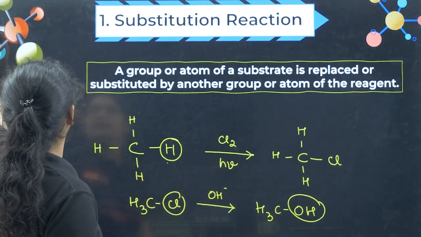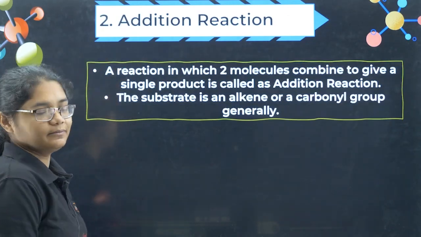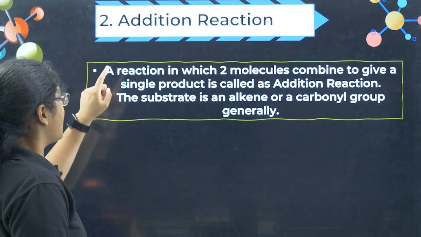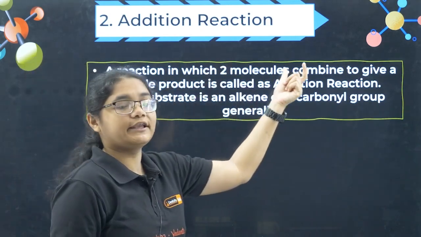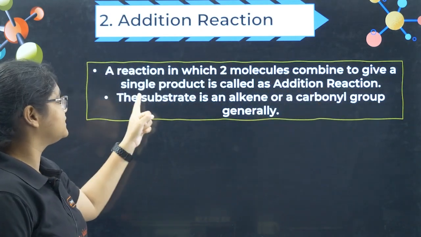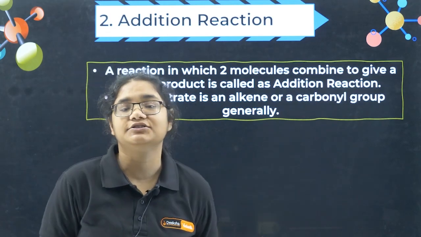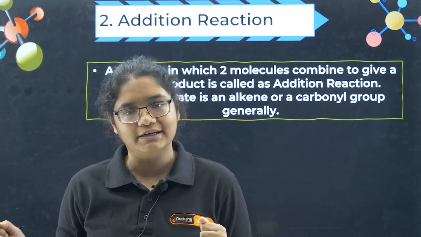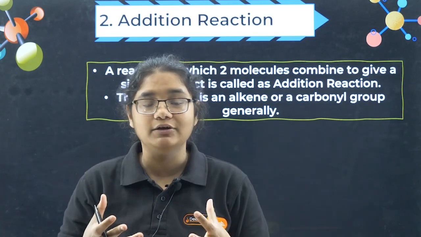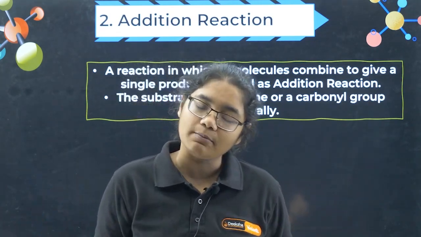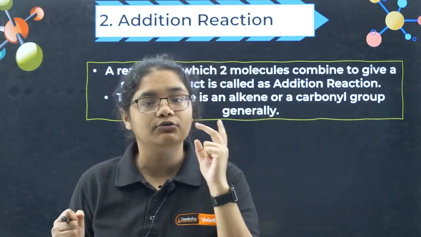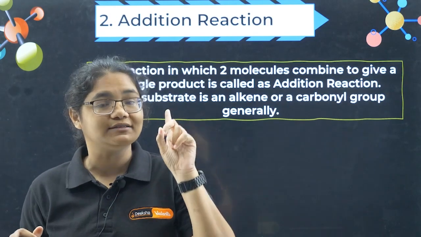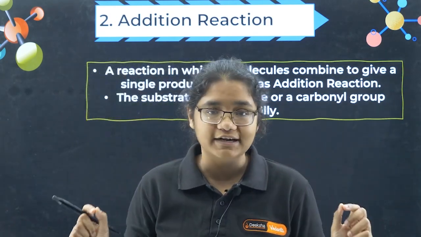Now let's move to the next reaction, that is addition reaction. So in addition reaction, what happens? A reaction in which 2 molecules combine to give you a single product is called an addition reaction. Like normally we have studied combination reaction, when 2 elements combine to give you one product. Similarly, when 2 reactants react to give you a single product, that is called addition reaction.